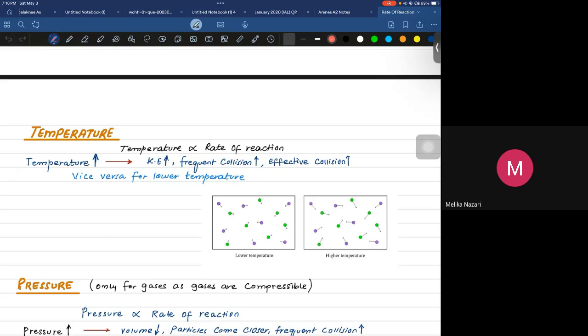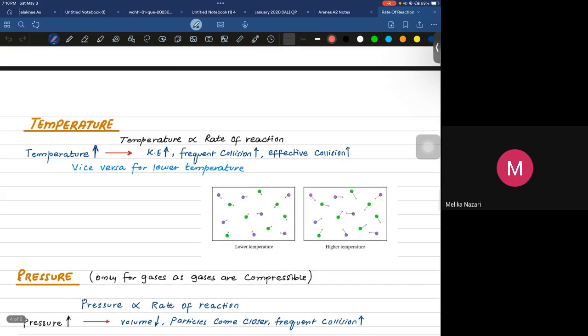When the temperature decreases, the kinetic energy decreases. When the kinetic energy decreases, there would be less collision between the particles. When there is less collision between the particles, the rate of reaction decreases. Basically, they are directly proportional to each other. Same as concentration.